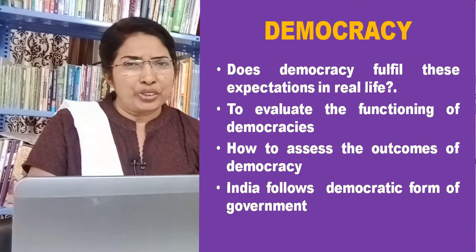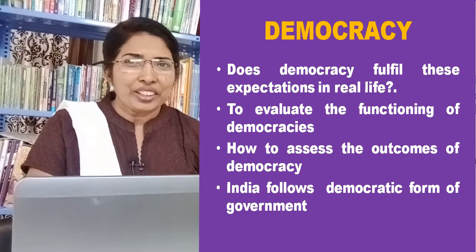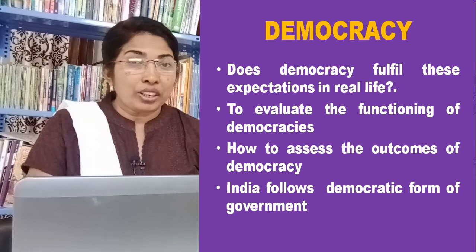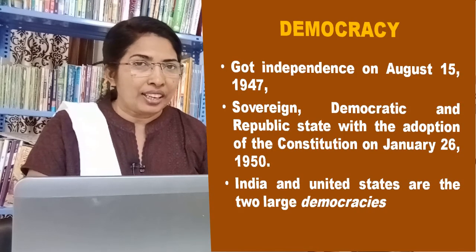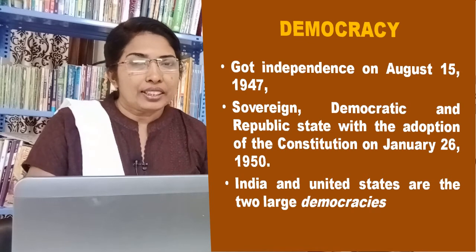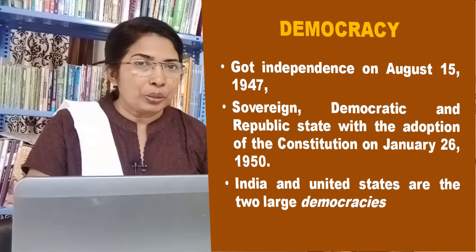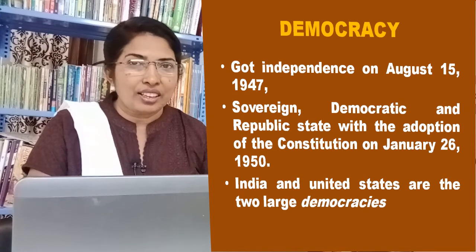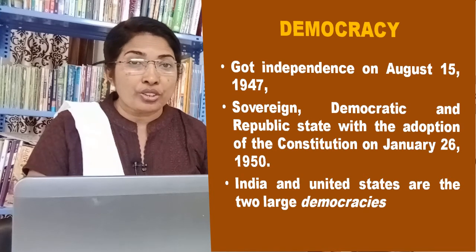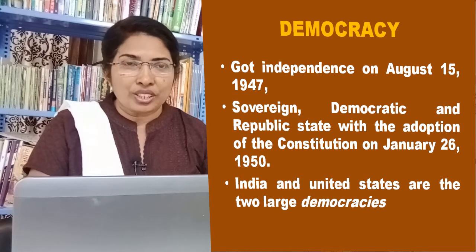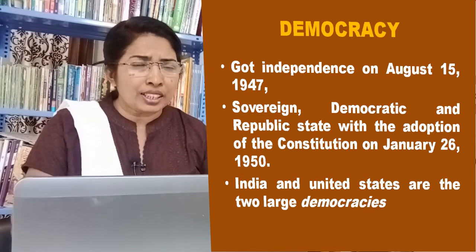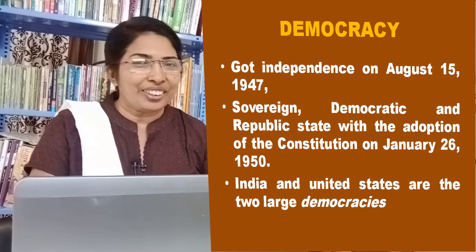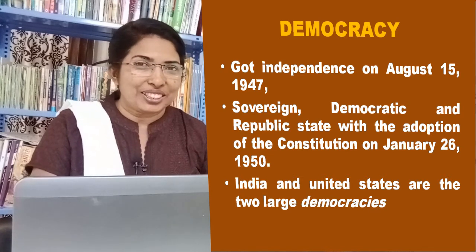What is the form of government followed in our country? India follows the democratic form of government. We got independence on August 15, 1947. It declared itself a sovereign, democratic and republic state with the adoption of the Constitution on January 26, 1950. What is the difference between Independence Day and Republic Day? I'll come up with a special video on it. Don't forget to watch it.